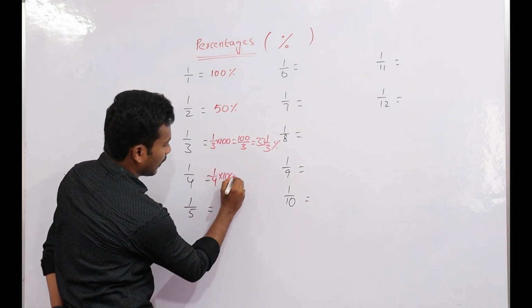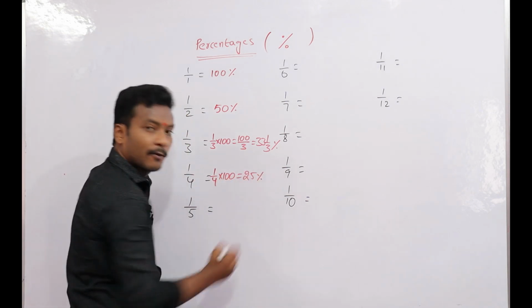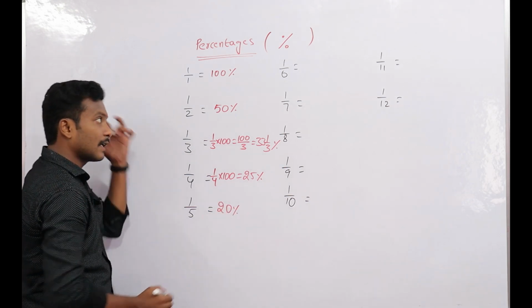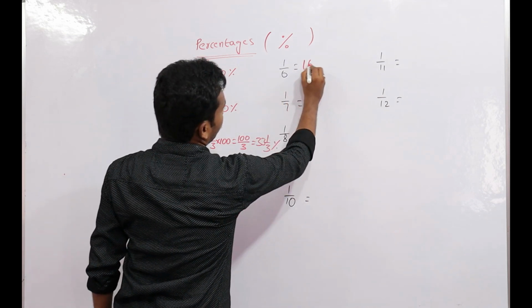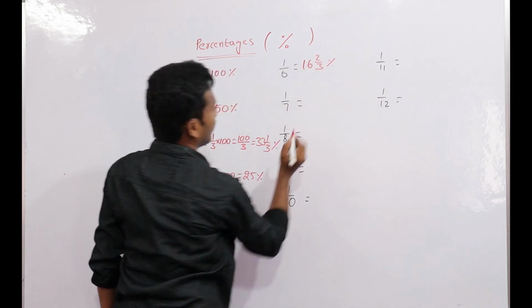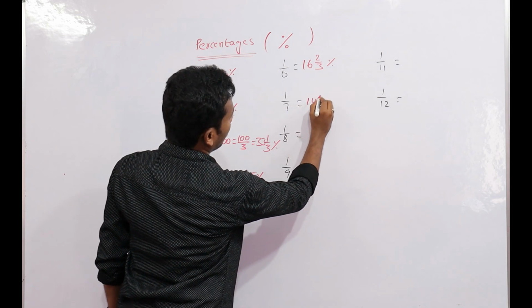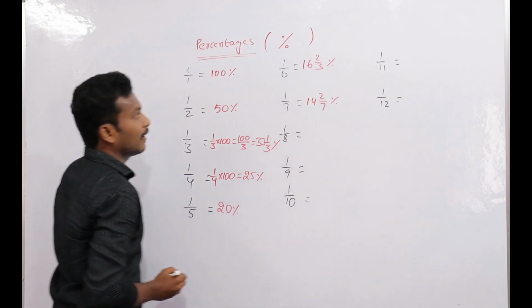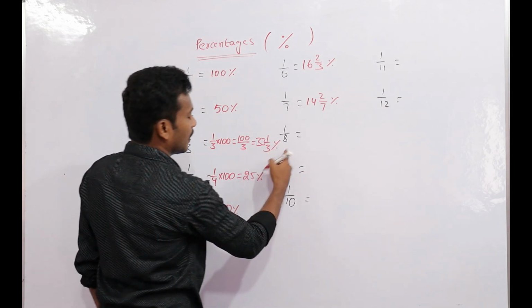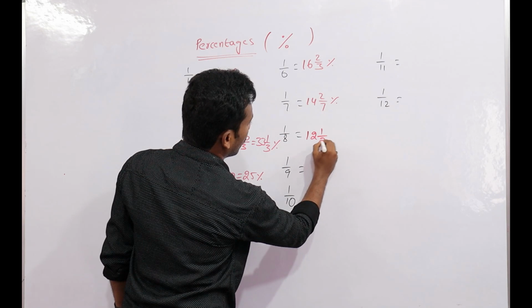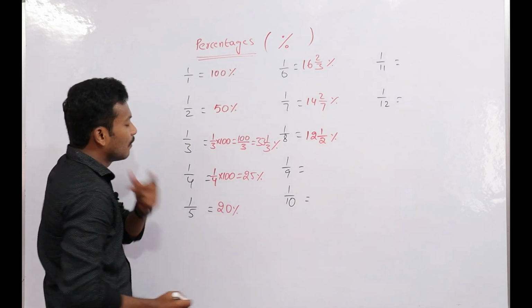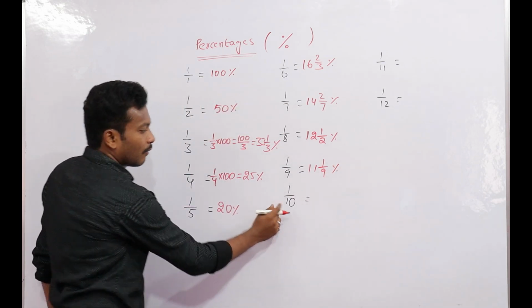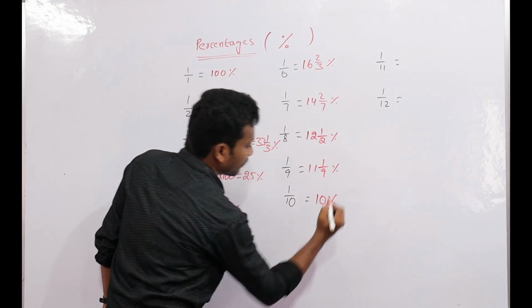1 by 4 into 100, that is 25%. 1 by 5 into 100, that is 20%. 1 by 6 into 100, 16 2 by 3%. 1 by 7 means 14 2 by 7%. Next 1 by 8 means 12 1 by 2%. 1 by 9 means 11 1 by 9%. 1 by 10 means exactly 10%.